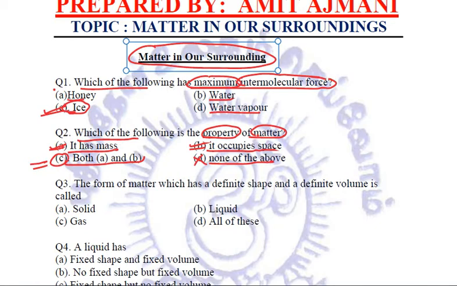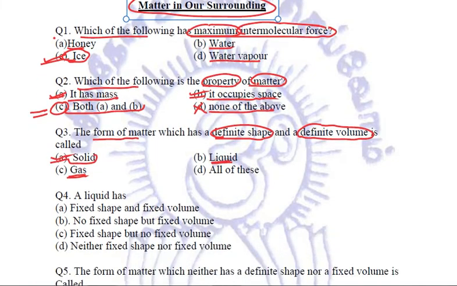Right? Coming to the third question, the form of matter which has a definite shape and definite volume, that is solids. Solids have got definite shape and definite volume. Talking about liquids, they have a definite volume but no definite shape. They always take the shape of the container. And talking about gases, they neither have definite shape nor definite volume. So solids, A part, will be the answer. That is the form of matter which has got definite shape and definite volume.